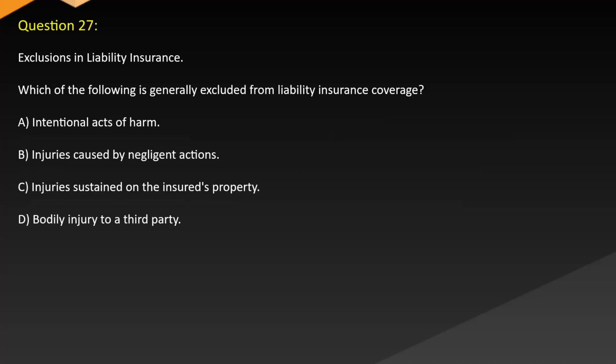Question 27. Exclusions in liability insurance. Which of the following is generally excluded from liability insurance coverage? A. Intentional acts of harm. B. Injuries caused by negligent actions. C. Injuries sustained on the insured's property. D. Bodily injury to a third party.